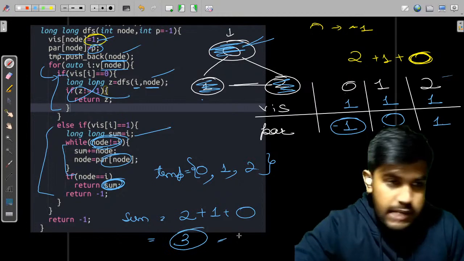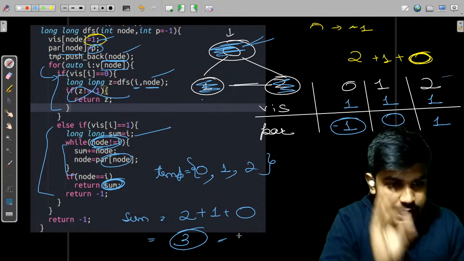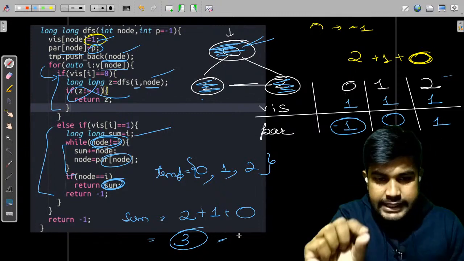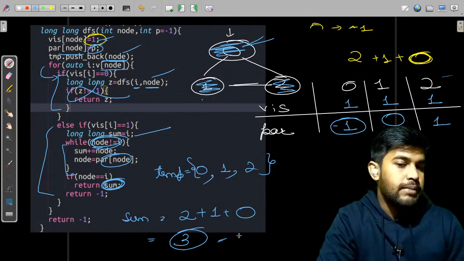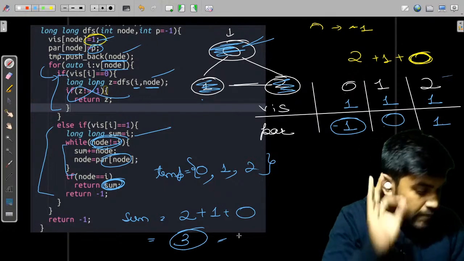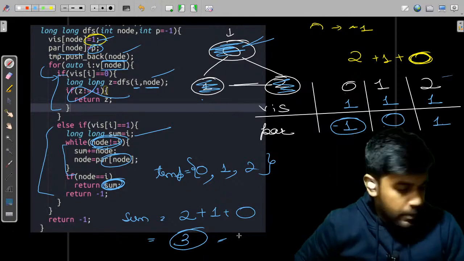So now first tell me if this DFS thing is clear or not. What will happen if there is a loop? I have shown you the visited array, the parent array, what is stored in temp, and how the sum would come. Tell me if this thing is clear or not. May I have a quick yes? Then I would move to the next thing, again explanation. No problem.